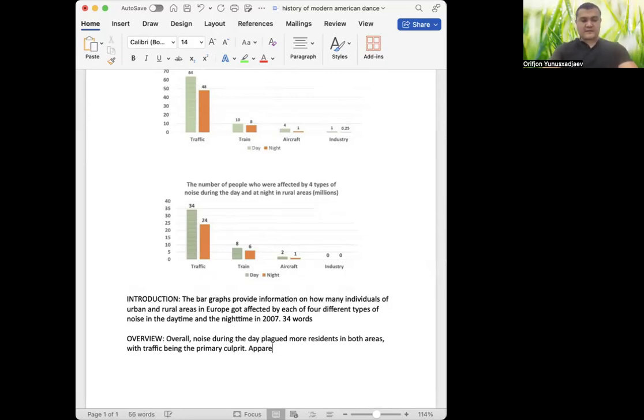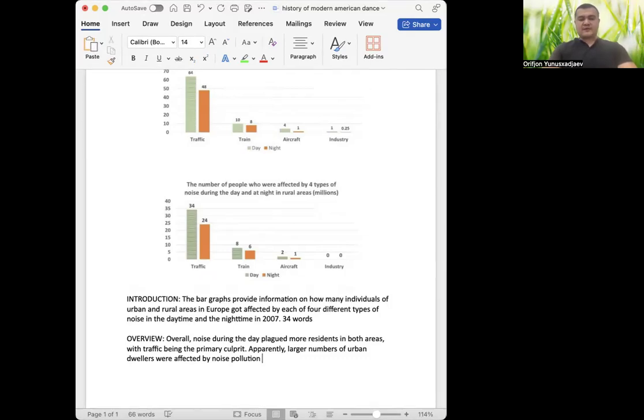Apparently, larger numbers of people who live in the city. I can call them urban dwellers, right? So urban dwellers were affected by noise. In general, I use the word noise pollution. You probably heard about the word noise pollution too, right? Apparently, larger numbers of urban dwellers were affected by noise pollution.